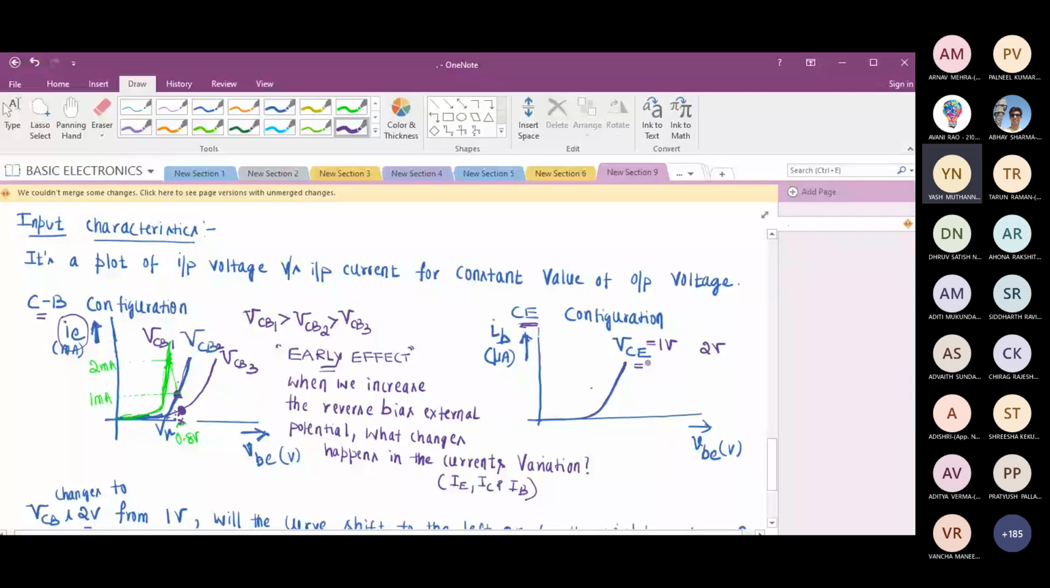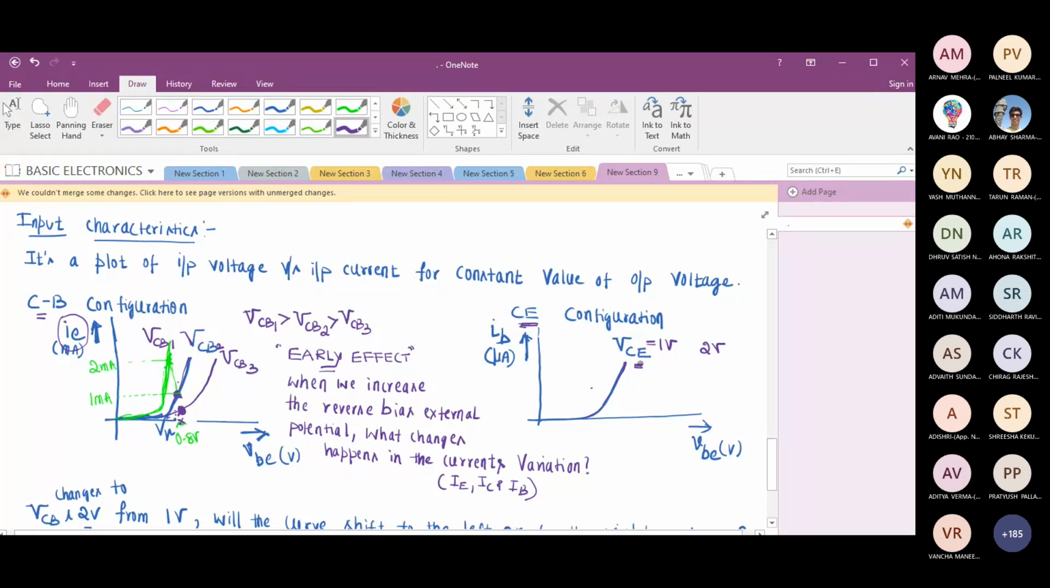I think it will shift towards the right, because when VC increases, the depletion layer width increases, so the number of holes is reduced and the current going is less. If the depletion layer increases, the number of holes will be reduced. Okay, so vice versa, I guess. Okay, fine. We'll try to understand.